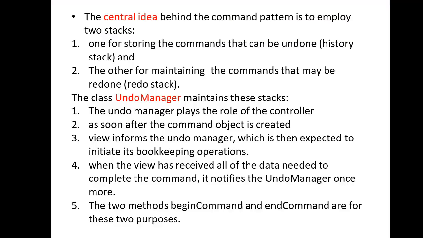The central idea behind the command pattern is to employ two stacks. One for storing the command that can be undone, and the other for maintaining the command that may be redone. So history stack and redo stack.